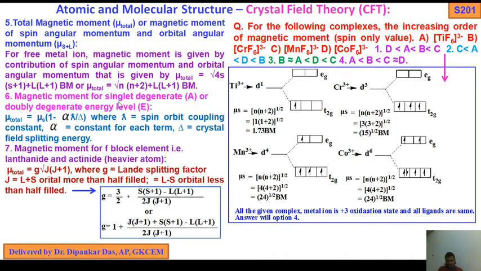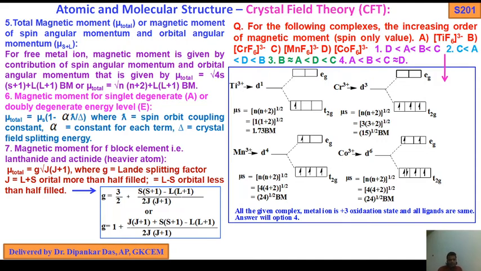So mu total equals to the whole root of n into n plus 2 plus L into L plus 1 Bohr magneton, or root of 4S into S plus 1 plus L into L plus 1 Bohr magneton. So this is the total magnetic moment.